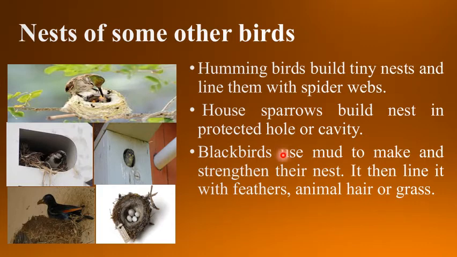Then blackbirds. Blackbirds use mud to make and strengthen their nest. They then line it with feathers, animal hair or grass. See children, this is the picture of a blackbird. And you can see this is the nest of the blackbird. So blackbirds use mud to make their nest and strengthen their nest, means to keep their nest strong. They use the mud. Then they line their nest with feathers or animal hair or grass.